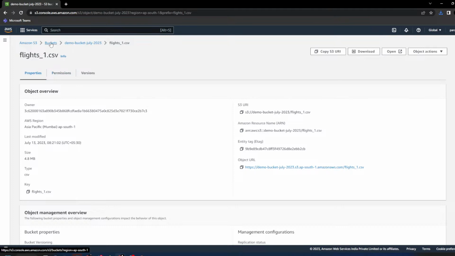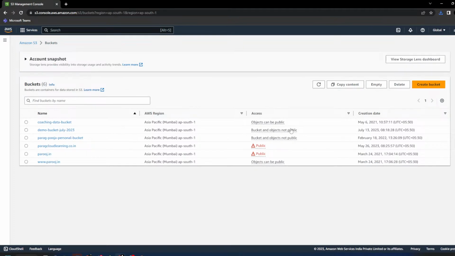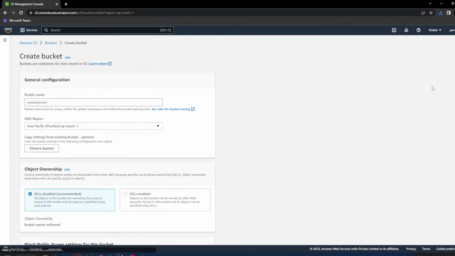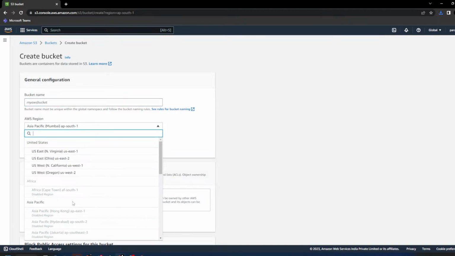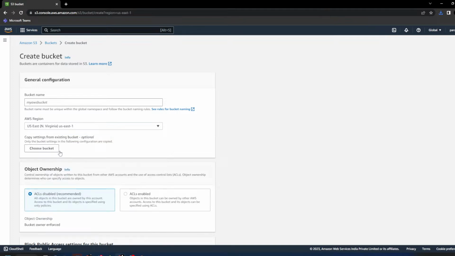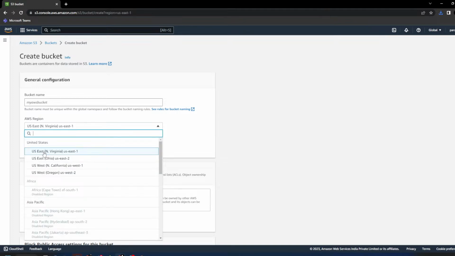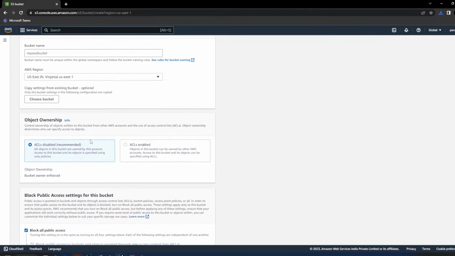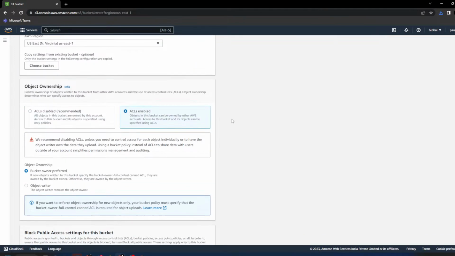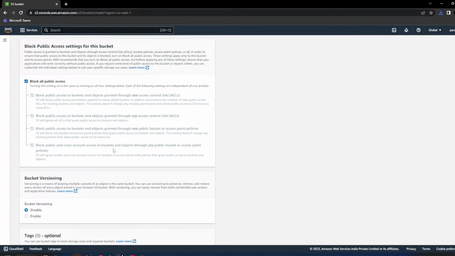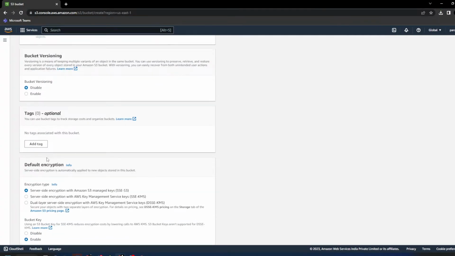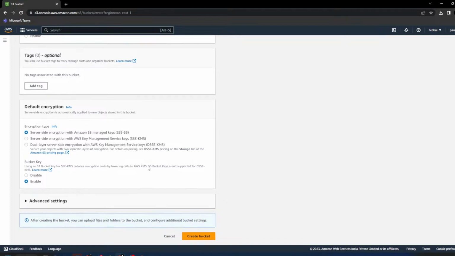Any question till here? I will just give you a recap. Create a bucket here, give the name, select the region in which you want to keep the data. If your company is in Virginia, or it's a US company, you can select the Virginia data centers. Just click on enable ACL, and scroll down. Block public access, yes. Disable versioning, yes. Encryption, keep it default, and create a bucket. In 3 steps you can create a bucket, that's it.